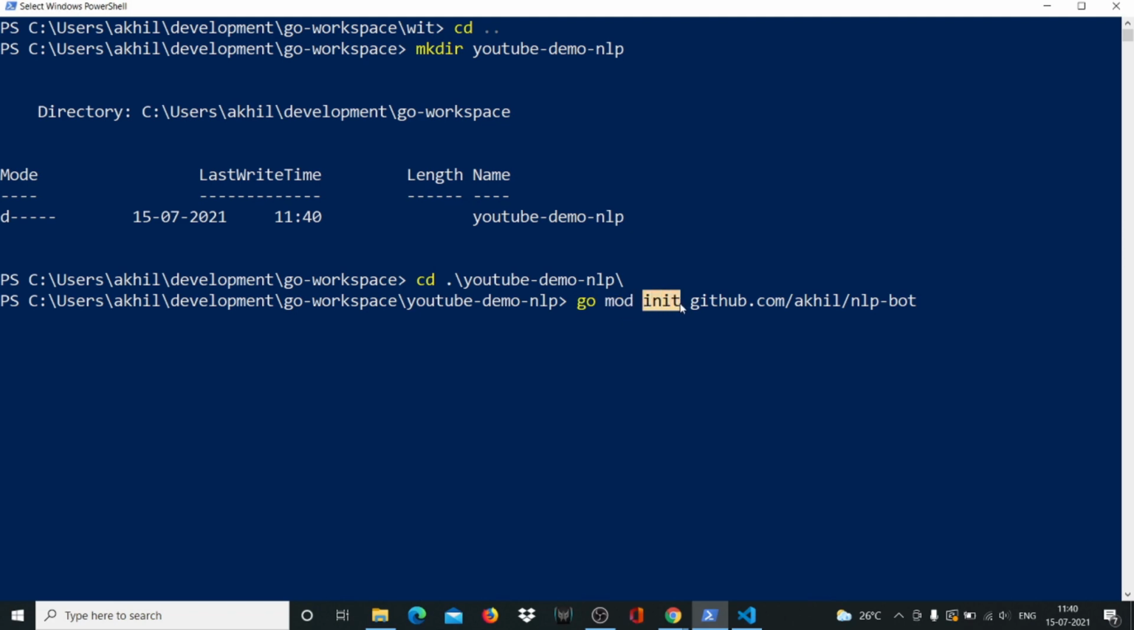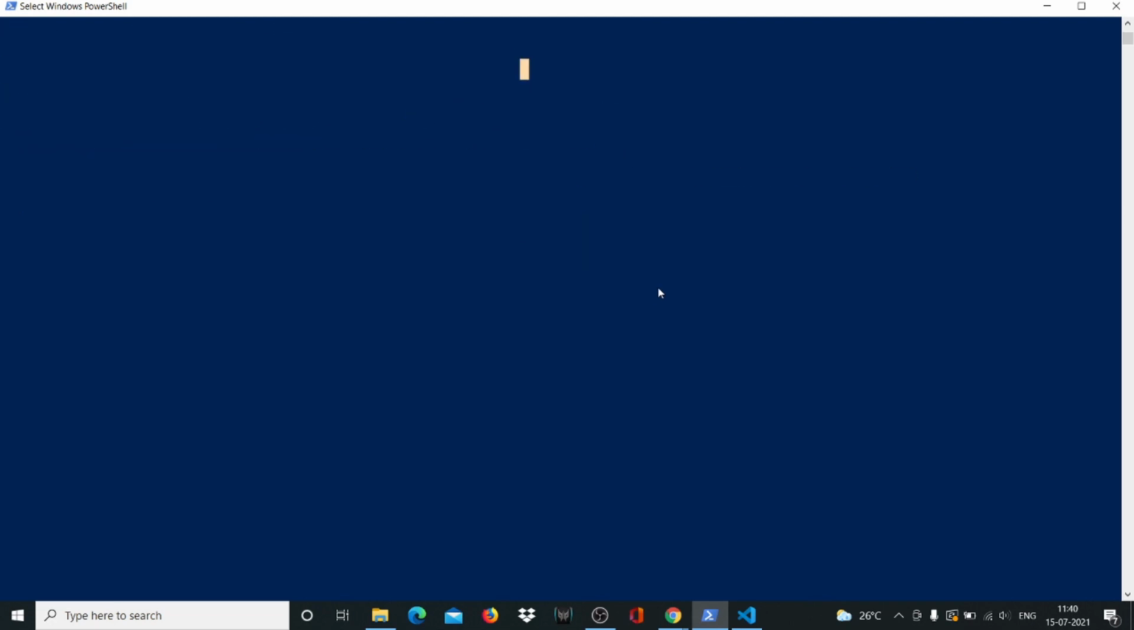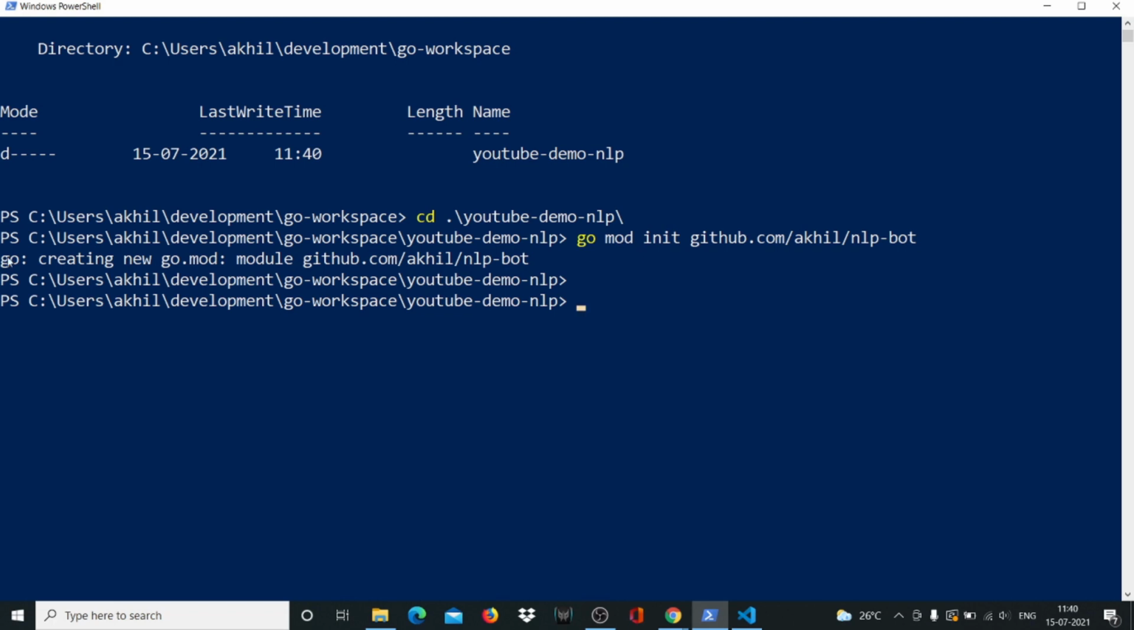If you're from a JavaScript background, this is very similar to npm init. It creates a mod file which contains all the packages that we'll be using in this project. And this is the absolute link that we'll use to access other files in our project. I'm not sure why the enter is not working on this. Maybe something to do with my internet. Yeah, so it has created a mod file.